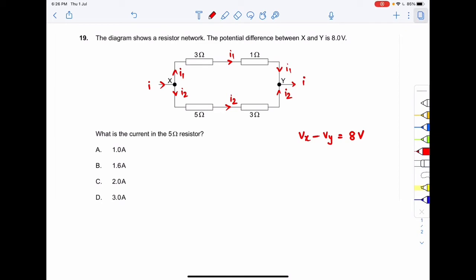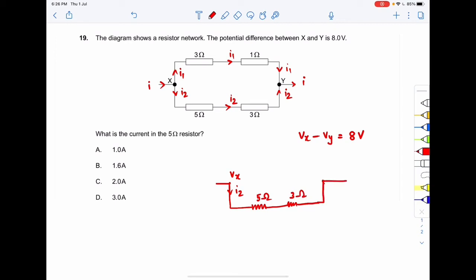Now if I just take the I2 resistor network, what will we get? See, over here this is I2. The potential of this point is Vx. Now I2 is passing through your 5 ohm resistor, right? The 5 ohm resistor is given by a box, but I am changing it to a resistor form. So over here it's passing through the 5 ohm resistor. After that it is passing through the 3 ohm resistor, right? See in the figure. Again after that it's going and meeting the Y.